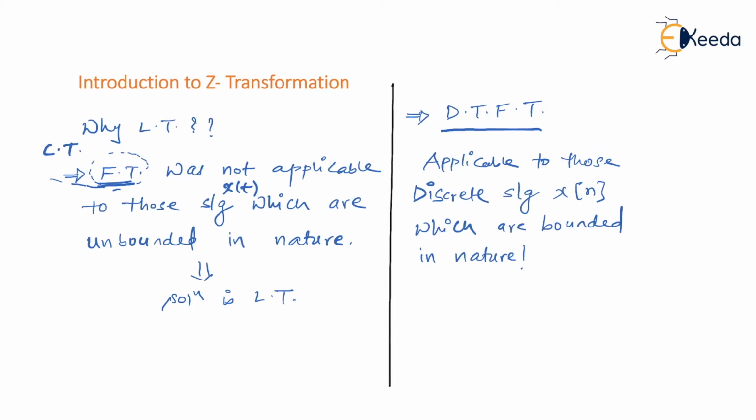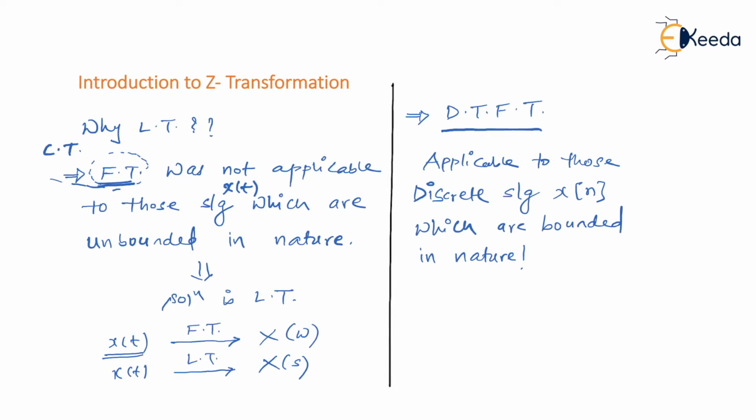So please understand, continuous time Fourier transform is used to transform signals x of t which are continuous in nature into frequency domain called as x of omega. But sometimes your x of t signal may be unbounded in nature, then a Fourier transform wasn't applicable, then we go for a Laplace transform. Then we have alternative for a continuous time Fourier transform as Laplace transform. We have x of s.